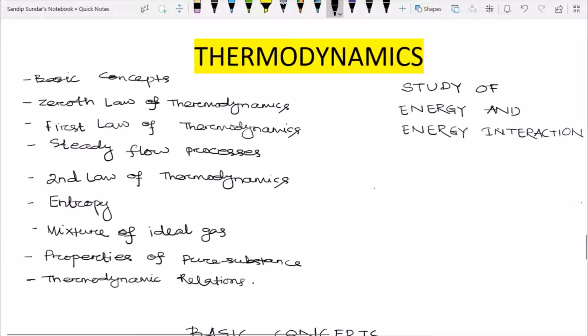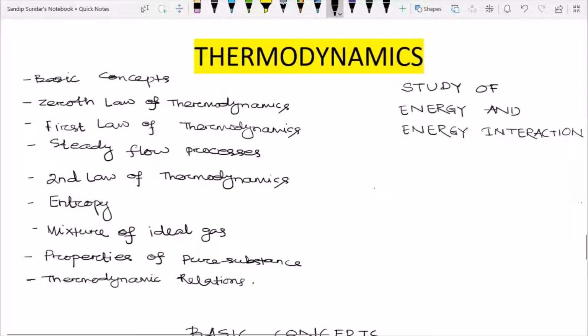Next one is second law of thermodynamics, which is the introduction to the entropy, and we will discuss the entropy in detail. Next concept is mixture of ideal gases. After that we will study properties of pure substance, and at last we will discuss the thermodynamics relations. So I have divided each module of thermodynamics. I will slowly cover all the chapters in detail.